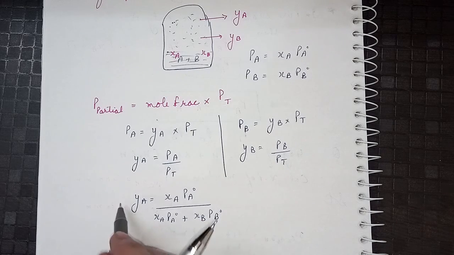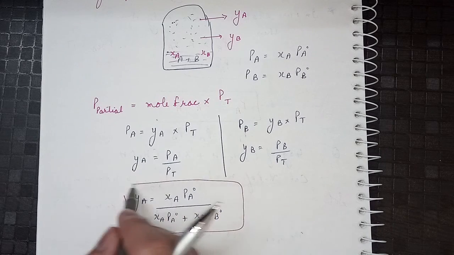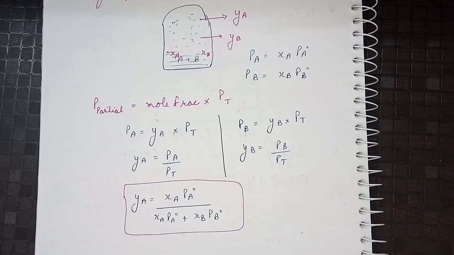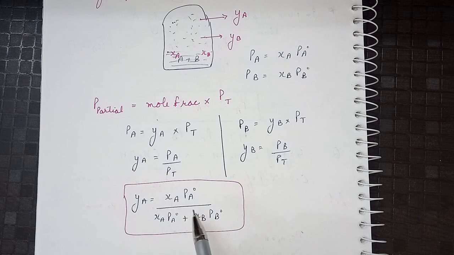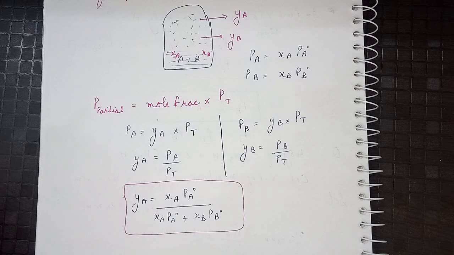So this is the composition of the vapors of A in the vapor phase, that is denoted by YA, and this is the formula. Similarly, if we have to do it for B, it will become XB into PB naught over the same total pressure. So this was Raoult's law for the volatile solute, calculation of vapor pressure and the composition of the vapors. Now we will study Raoult's law for the non-volatile solute.